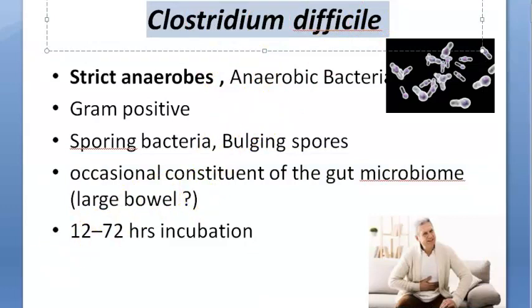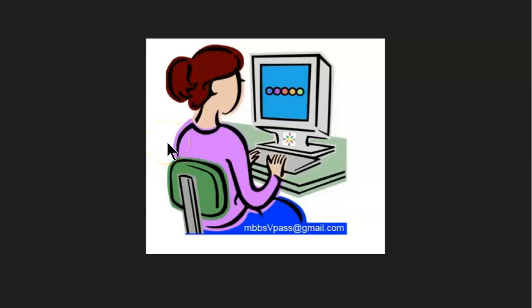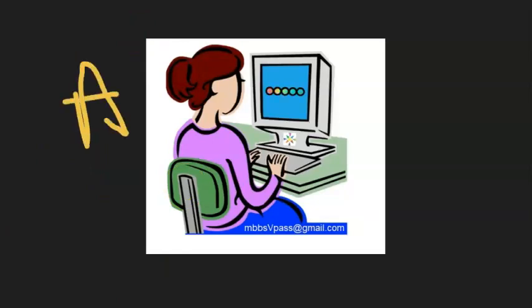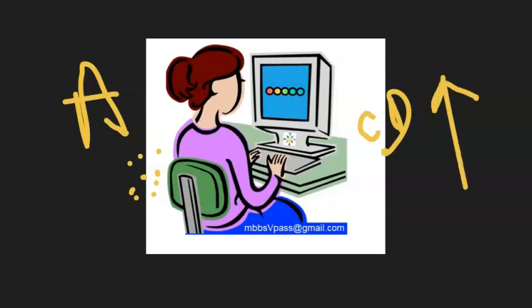So it can be normally present, but it will not cause any problem because the other bacteria will be there to control this Clostridium difficile. So what happens when you take some antibiotics? Like we already told you, the good bacteria may get destroyed, right? And then the Clostridium difficile will start taking over, multiplying so much that it will start releasing toxins which will lead to the diarrhea.